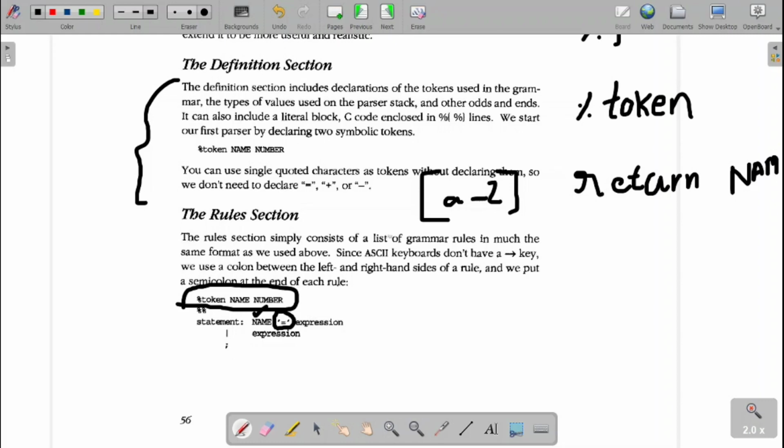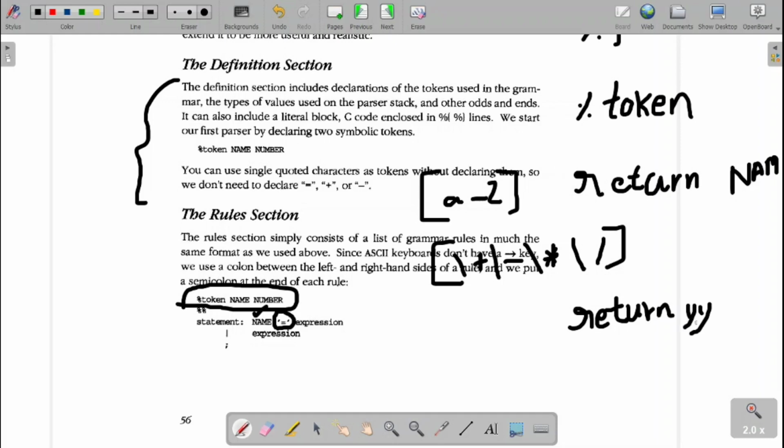Fine. Then for the operator, what are the possibilities? I can have plus, minus, star, slash, if I am using these operators. And if we return the tokens directly, where the tokens are stored in yytext, I will return it as yytext.